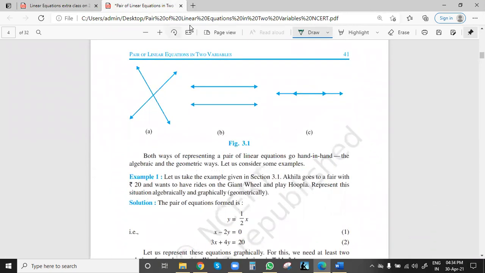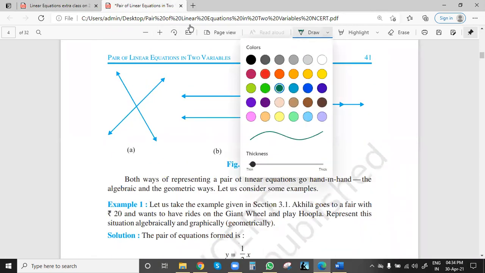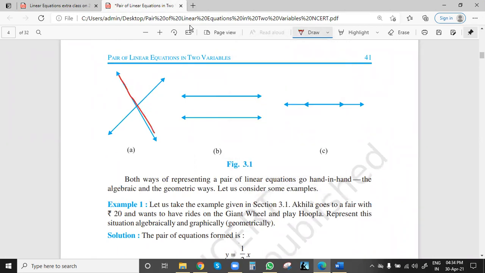So this they have shown here. These three types of additional lines we can get. Right now in this example we got this type of line. That means they will intersect, and this intersection point will be the solution point. We can also get parallel lines. Two lines can be parallel. Line 1, line 2. We can have parallel lines also. So that means no solution.